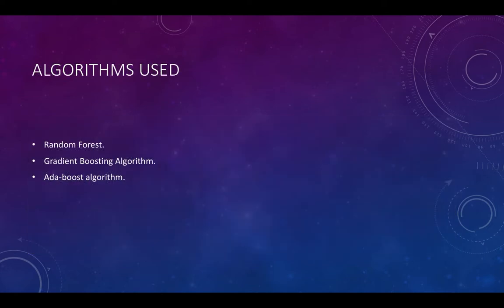So for our model generation, we used three algorithms: random forest, followed by the gradient boosting algorithm, and third being the AdaBoost algorithm. We also used decision trees and a naive classifier, but the accuracy was pretty bad to begin with. These classifiers were used because they are not susceptible to noisy data and have superior classification compared to other algorithms for noisy and misclassified data.